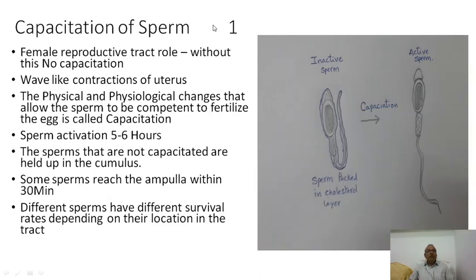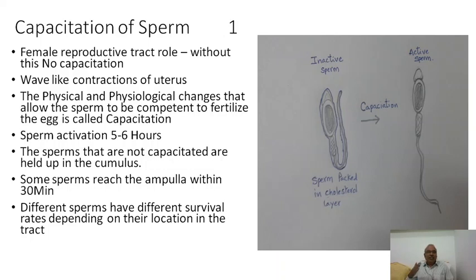The first and foremost event that will occur after insemination, after the sperms enter the female genital tract, is that sperms must get activated, and this process is called capacitation. The female reproductive tract is playing a very important role in making the sperms able to fertilize the ovum. This process is called capacitation.